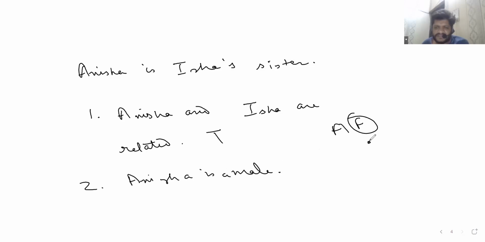So this goes in the female direction, and the opposite of that is the male direction. So in this case, this will be false, because from the passage we understand that Anisha is a female. The question says Anisha is a male. Do you get that or not?